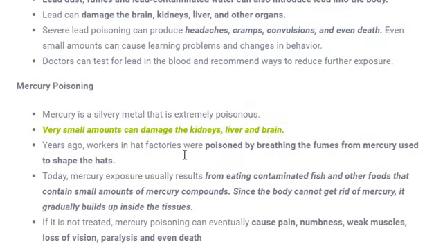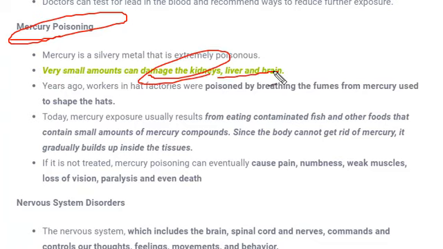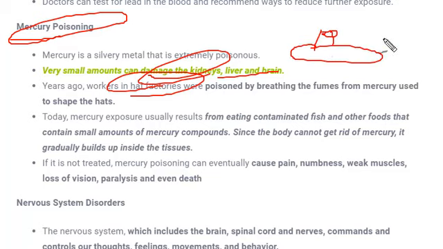Next is mercury poisoning. So mercury is the only metal in liquid form. You might be aware of this. This mercury poisoning is very disastrous, very harmful to anyone who is affected by it. And how does mercury affect? It can damage the kidney, liver and brain. So earlier, people who were working in hat factories, mercury was used to shape the hats. You know, the hats look something like this. Sorry, I have not drawn a good diagram. So the hat looks like this.